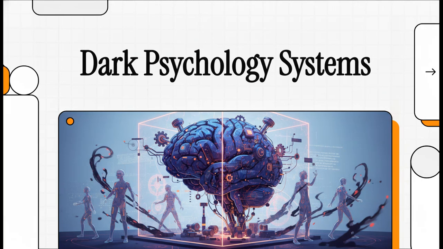Welcome to This Explainer. We're diving straight in today to actually reverse engineer the human mind. By analyzing the core systems of dark psychology laid out in our source material, we are going to see that human behavior isn't some spontaneous magic. Instead, it's a highly predictable machine.